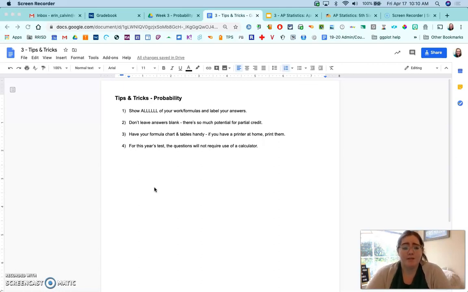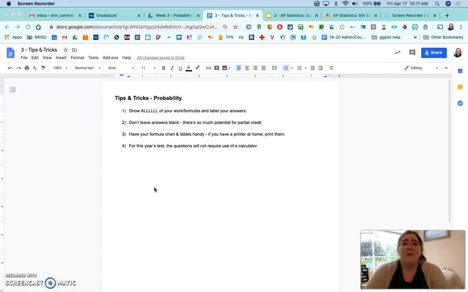And then the fourth thing I wanted to mention, and I've talked about this in several other places in this week's videos and announcements, but for this year's test, they have made the questions such that they will not require the use of a calculator, especially a graphing calculator. So any math that you're asked to do would be something that's fairly easy to do by hand, like on a piece of paper, just doing some basic math, or at the very least with a 4-function calculator that most people would have access to, like on your phone. So keep that in mind as we go through the types of problems that you'll see.